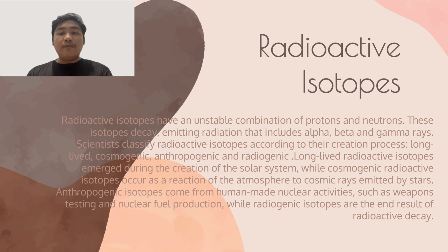Long-life radioactive isotopes emerge during the accretion of the solar system, while cosmogenic radioactive isotopes occur as a reaction of the atmosphere to cosmic rays emitted by stars. Anthropogenic isotopes come from human-made nuclear activities such as weapon testing and nuclear fuel production, while radiogenic isotopes are the end result of radioactive decay.